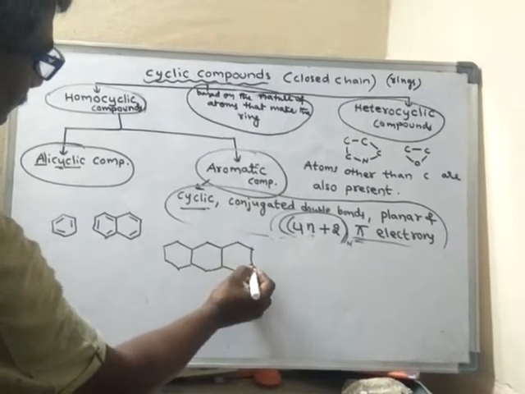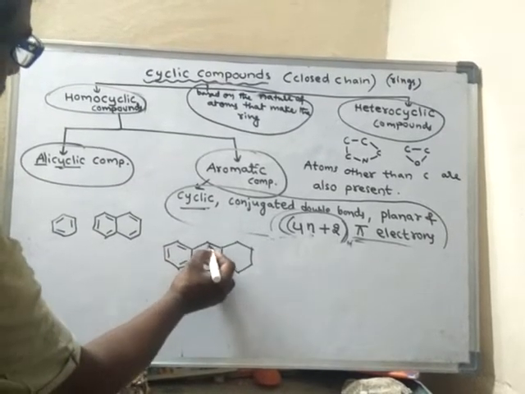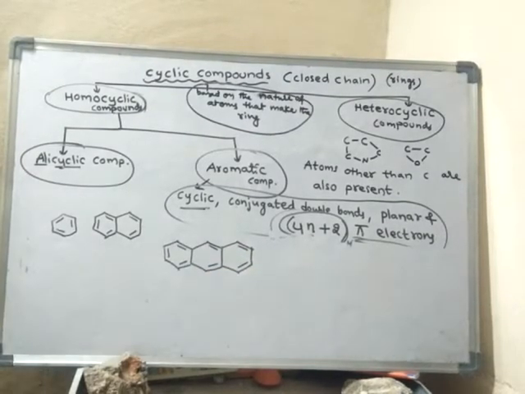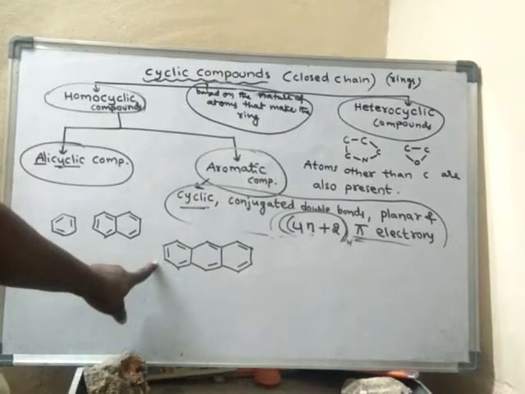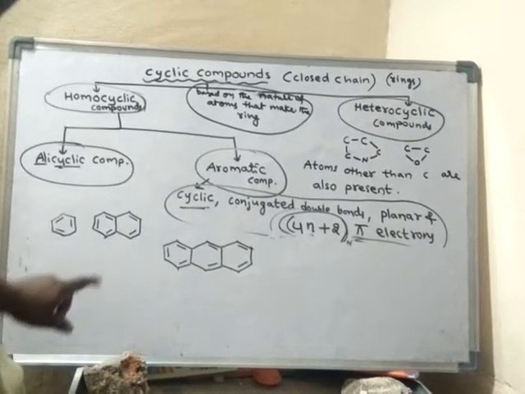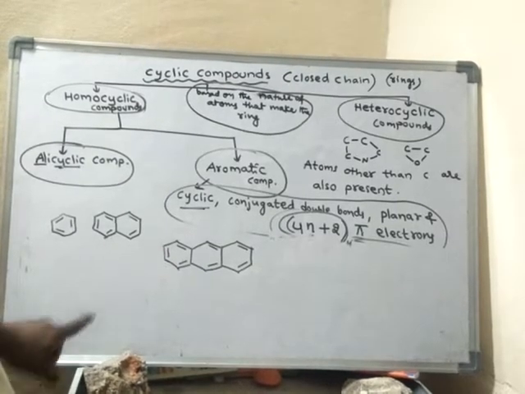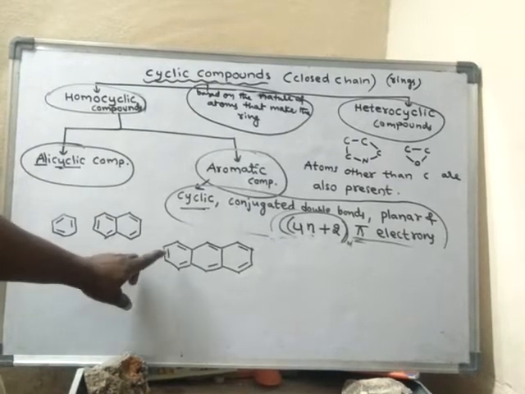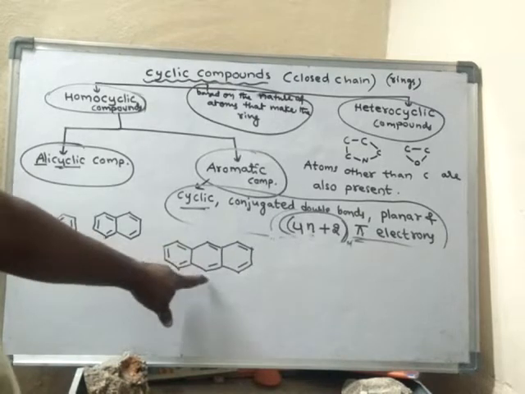So it is called anthracene. See, simply this is the outline structure for anthracene, outline structure for naphthalene, outline structure for benzene. We don't show hydrogen atoms in the outline structures. Simply the carbon atoms are represented by corners. Okay, like this.